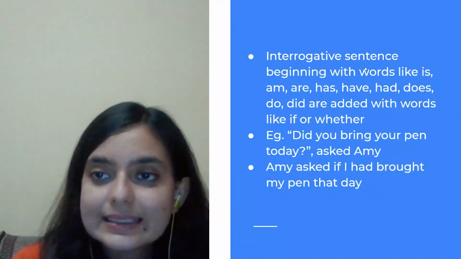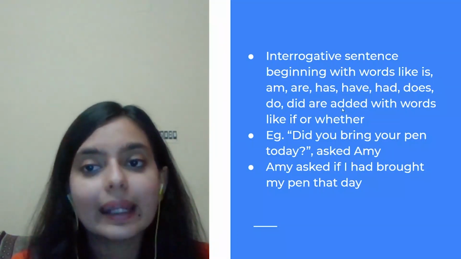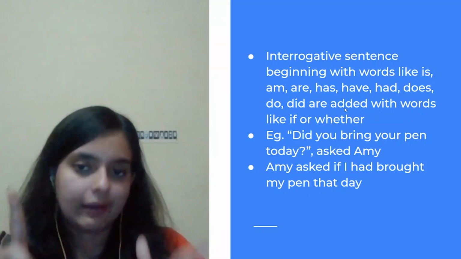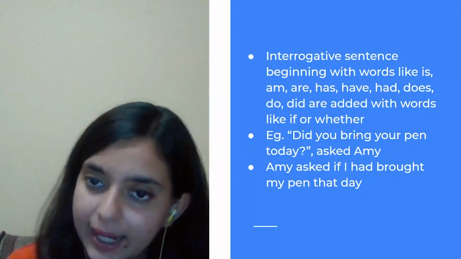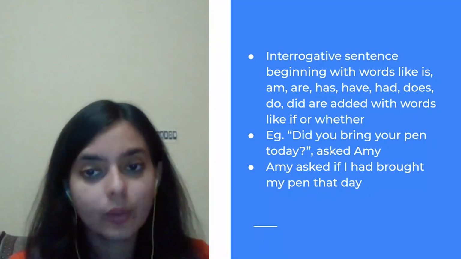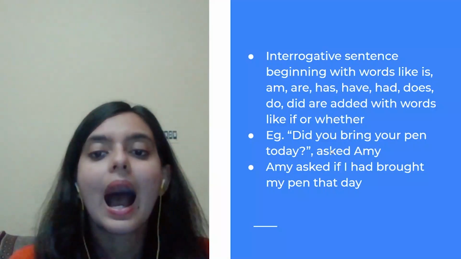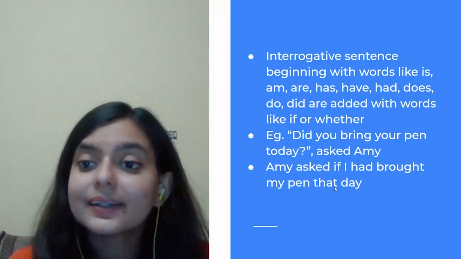So when the sentence begins with words like am, are, has, have, had, does, do, did, then we are using if. For example, did you bring your pen today? Asked Amy. You have to change this into indirect speech. Amy asked if I had brought my pen that day.